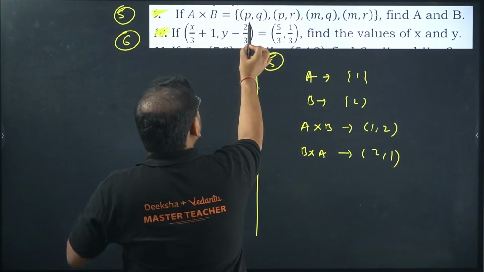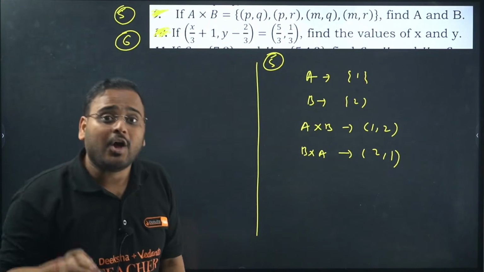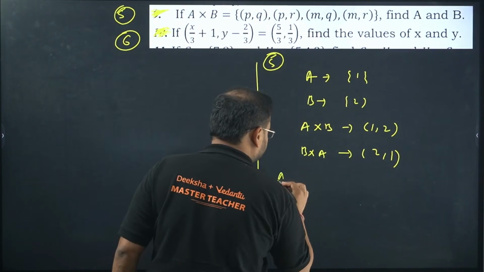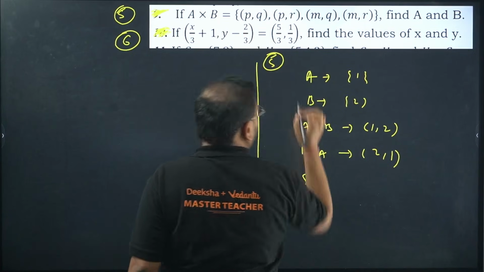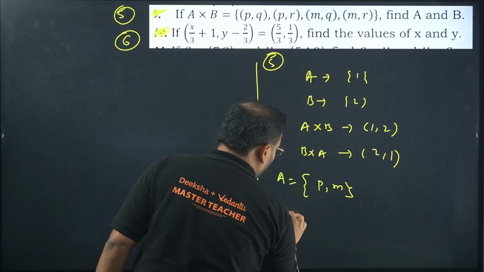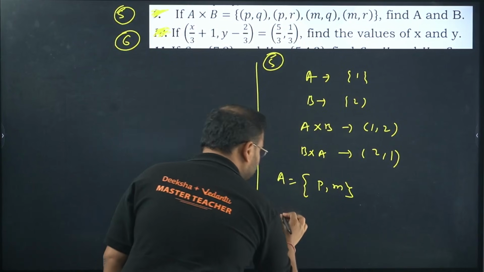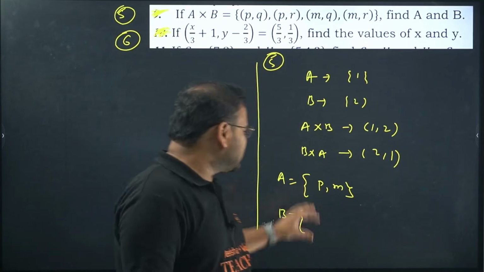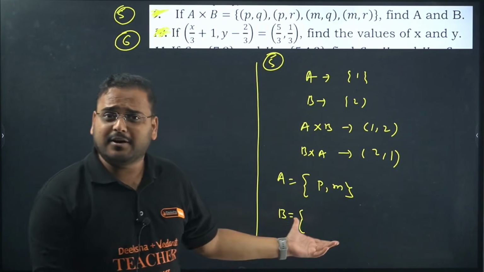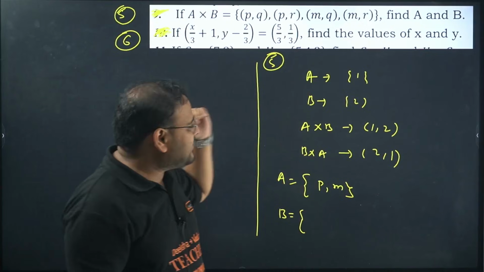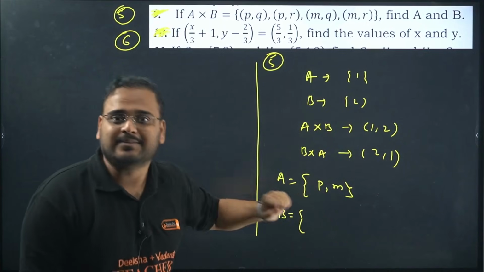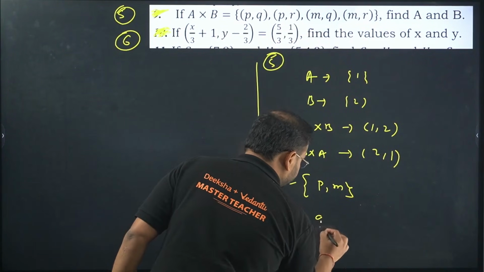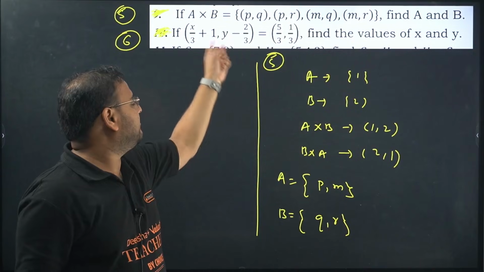Please check. A cross B means all the first elements of your ordered pair will be from the set A. So check here, set A will have P and M, and all the second elements of your ordered pair will be from set B. Isn't math easy and fun? Okay, somebody scared you by doing this. Sir, math is so difficult, I don't get it at all. Is it difficult? This is an easy chapter. Don't worry, as we keep moving on, we'll see all chapters become easy. Okay, B, second elements, Q, R. Easy, sir. Q, R.